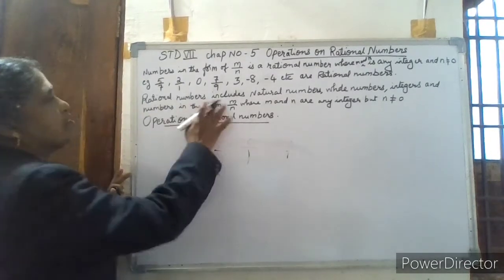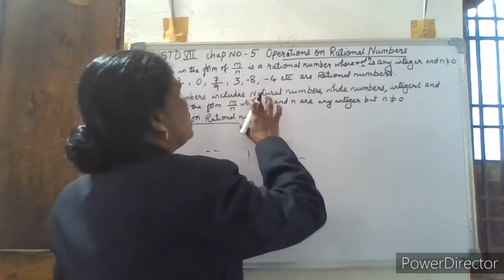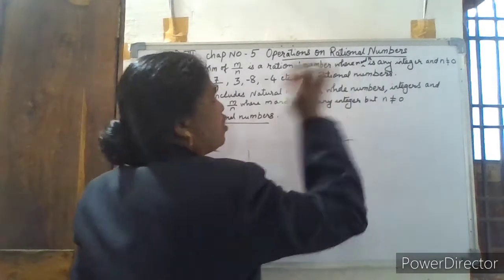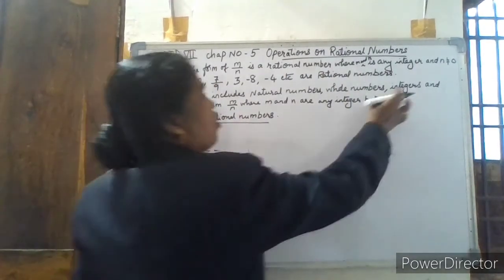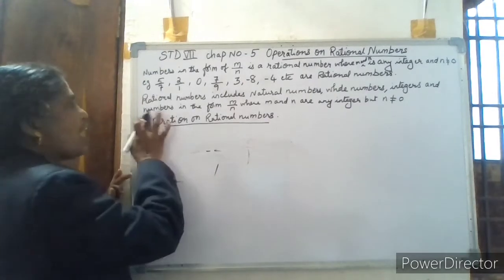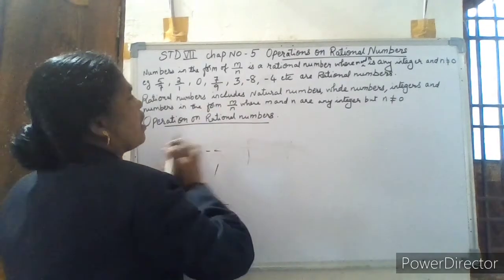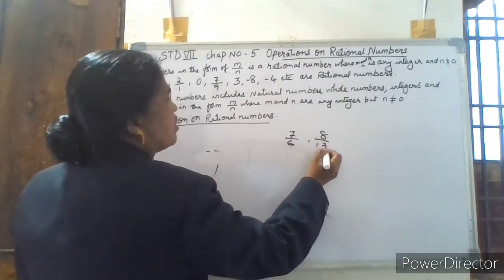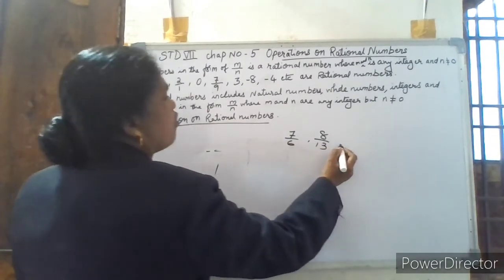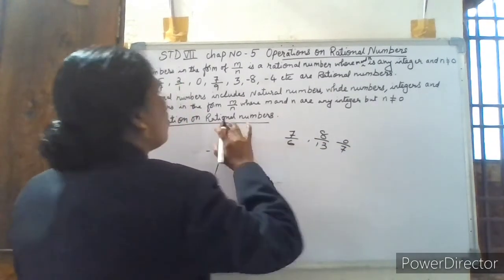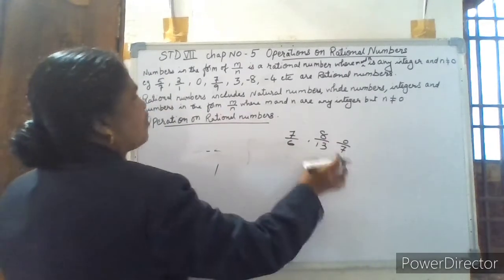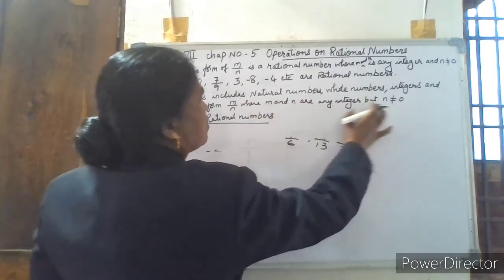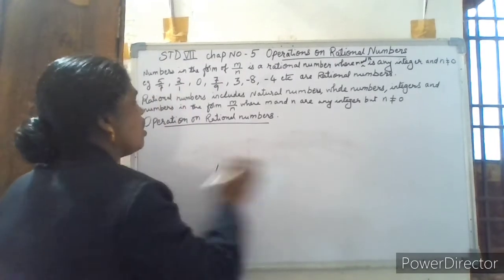Therefore, rational numbers include which types of numbers? Natural numbers. All natural numbers can be called rational numbers. All whole numbers also can be called rational numbers. All integers can be called rational numbers, and also numbers in the form of m by n, like 7 by 6 or 8 by 13, or 0 by 7. All these numbers in the form of m by n, where m and n are any integer but n is not equal to 0, are all rational numbers.